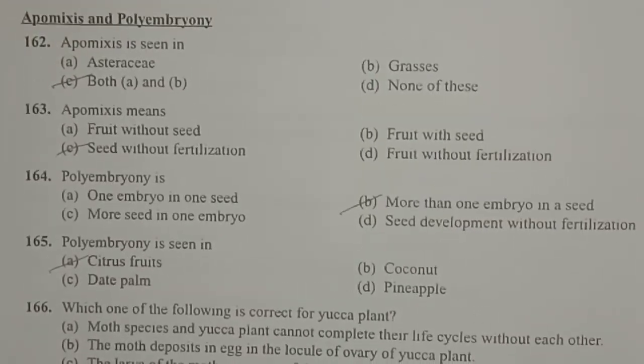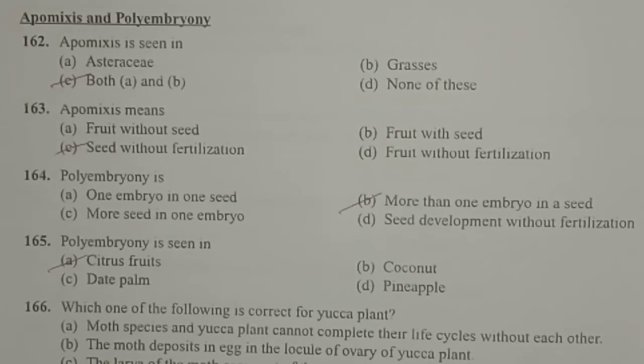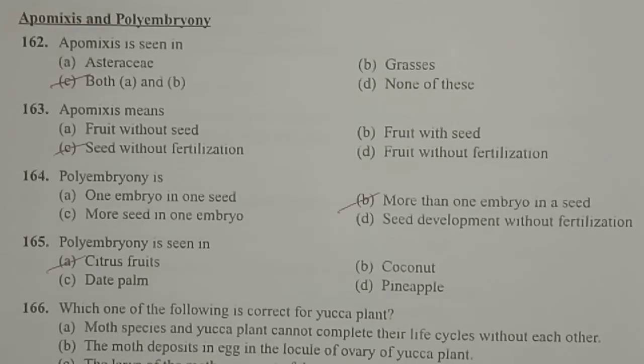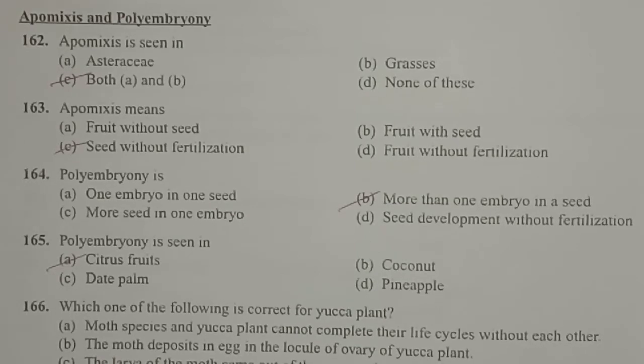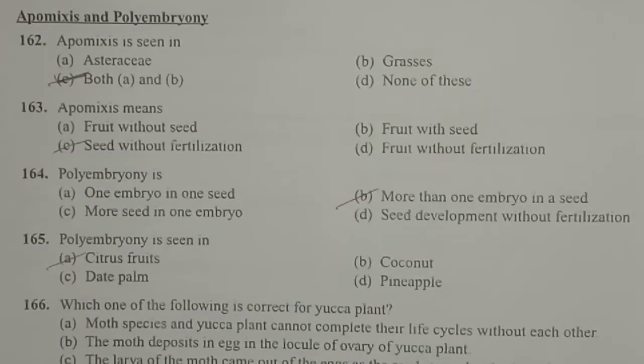Next question, apomixis. Remaining questions are related to apomixis and polyembryony. Let us see. Apomixis can be seen commonly in case of Asteraceae, and even in grasses. So option C is the correct answer. Both in case of Asteraceae and grasses we can see the presence of apomixis.